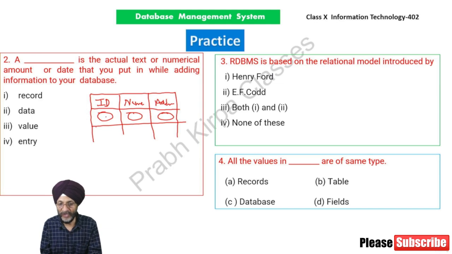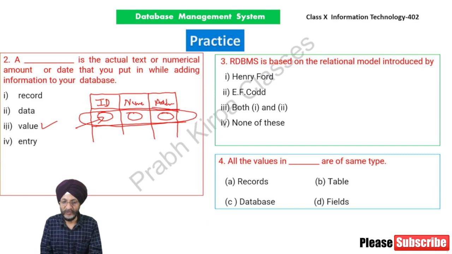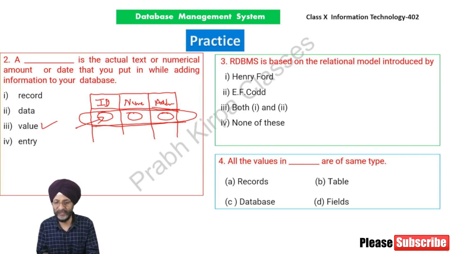So what we add here is the value. So the answer is value. Record is what? All of the row is called a record. Data is all the data which we have mentioned, ID, name, values; all this is called data. Entries: anything which we enter, suppose a simple item is entered in any form, it is called an entry. So for the purpose of DBMS, it is called a value.